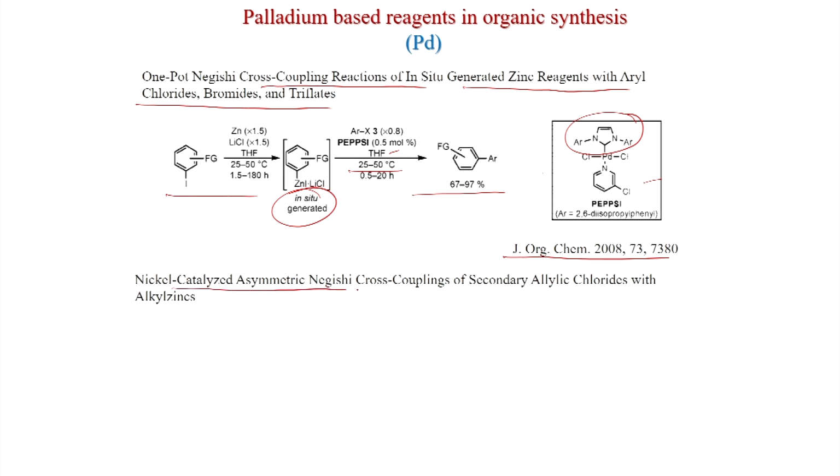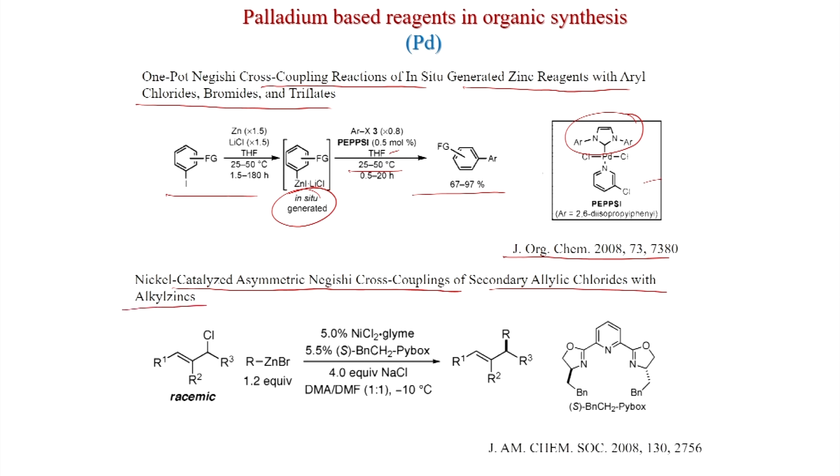Nickel catalyzed asymmetric Negishi cross coupling of secondary allylic chlorides with alkyl zincs. So, this is the reaction. This was developed by the Fu group, I think, G. C. Fu. So, if you have a secondary allylic chloride which is racemic, and now if you have a zinc bromide 1.